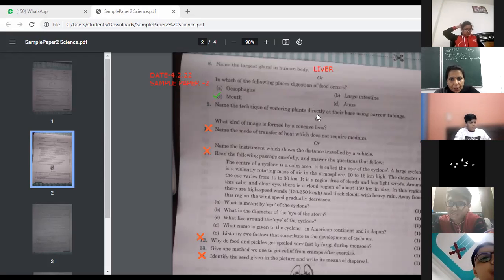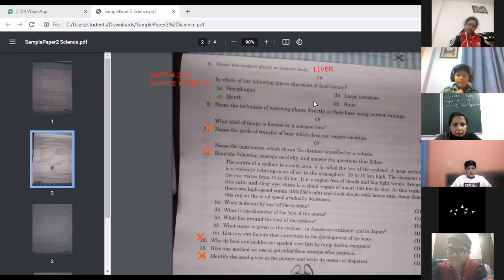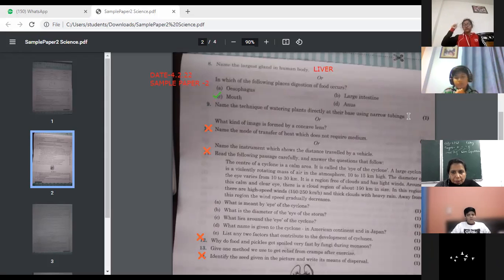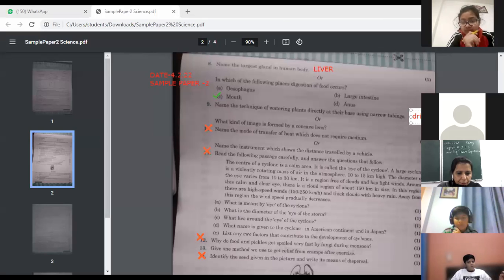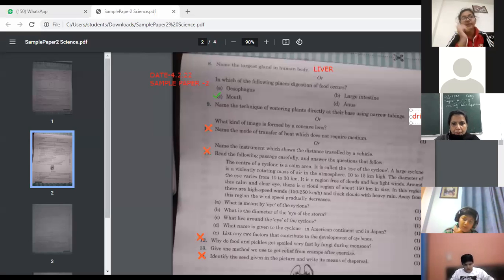Name the technique of watering plants directly at the base of the plant using narrow tubing. So what can be the answer for it? What is the technique, Vedika? Ma'am, drip irrigation. Yes, it is drip irrigation.